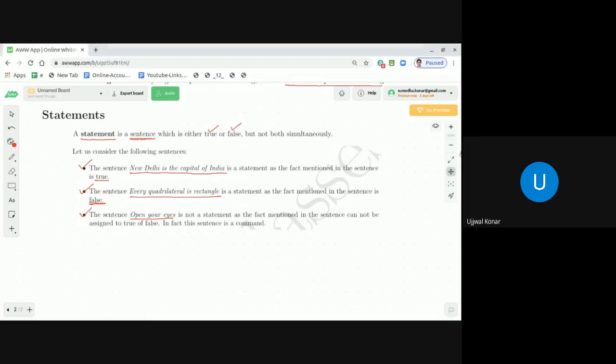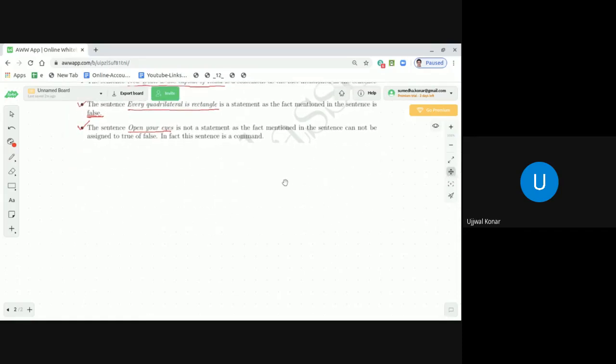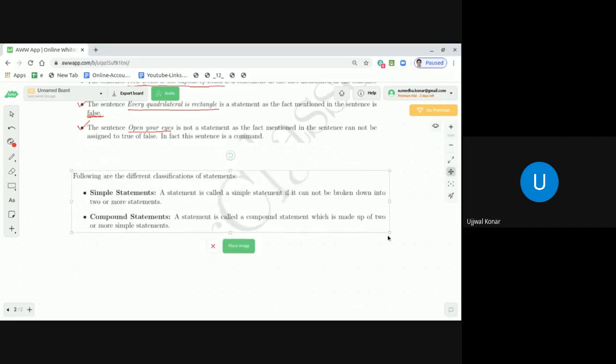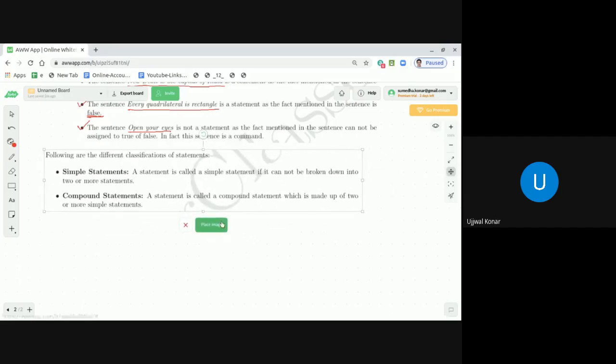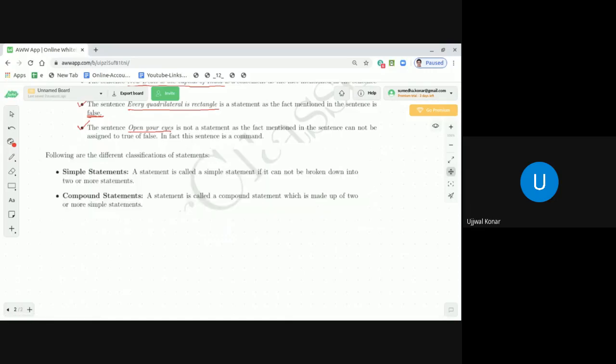Let me first show you a portion from our study material, and after that I will explain. As you see, following are the different classifications of statements. The first one, simple statements.